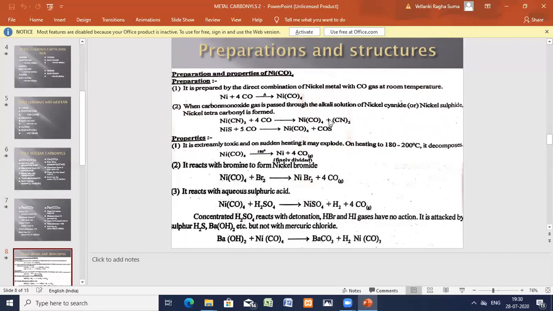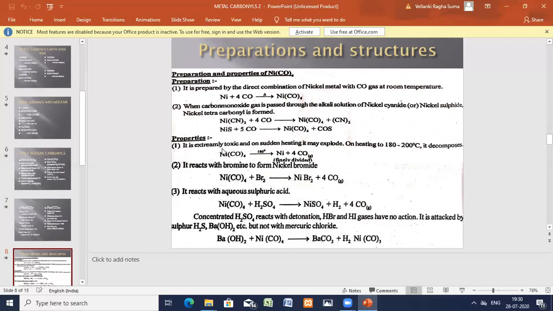Similarly, nickel sulfide on passing with carbon monoxide gives nickel tetracarbonyl. So nickel tetracarbonyl is formed in this way.